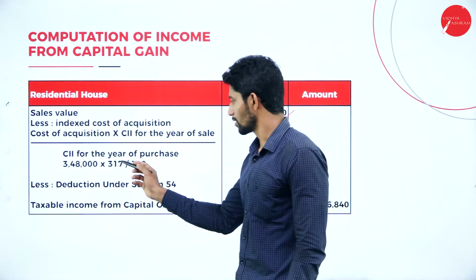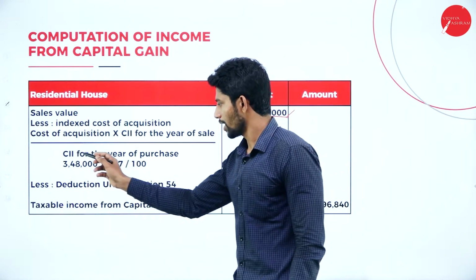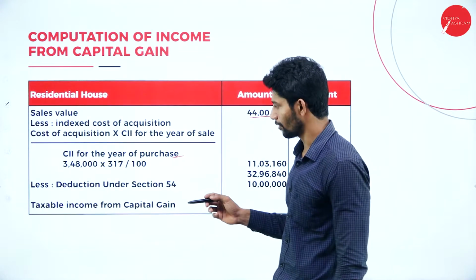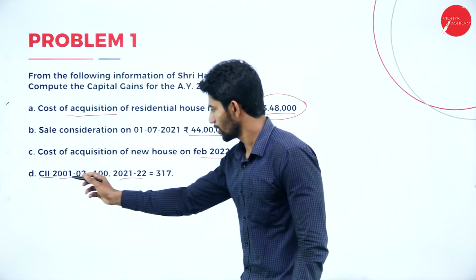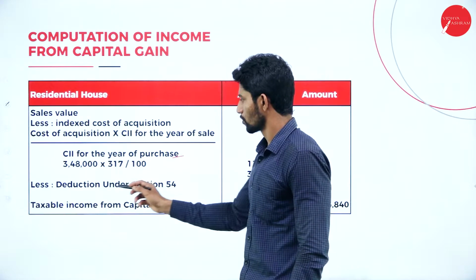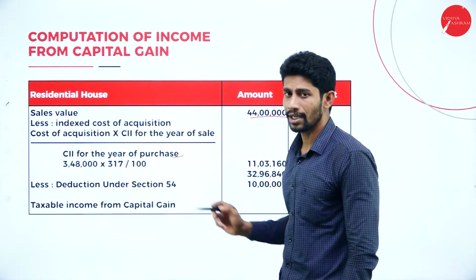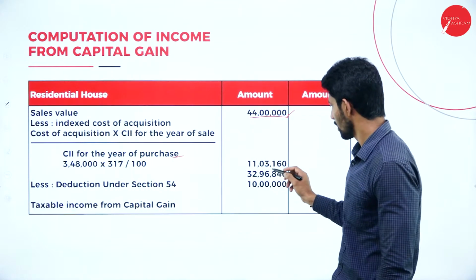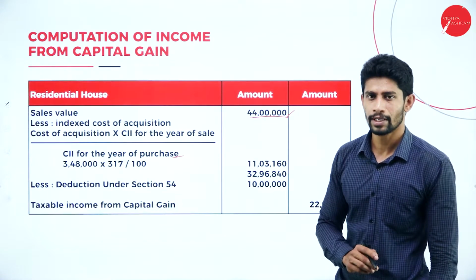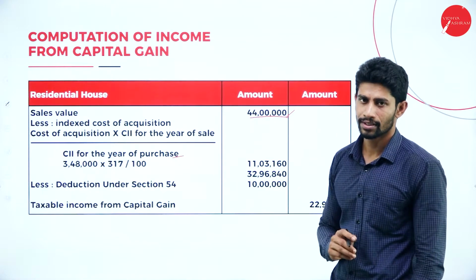that is for the year 2021-22, is 317, divided by CII for the year of purchase. What is the CII value for the year of purchase? Here, see here, 100. So you will be taking 100 here. So 3,48,000 into 317 divided by 100, you will get 11,03,160.